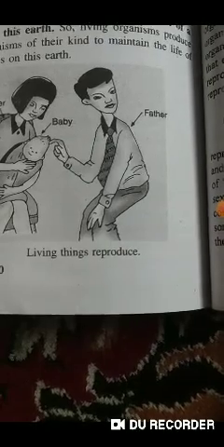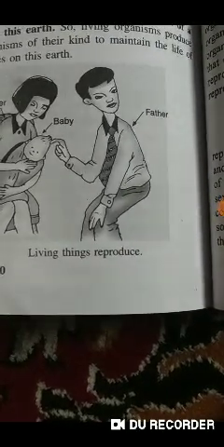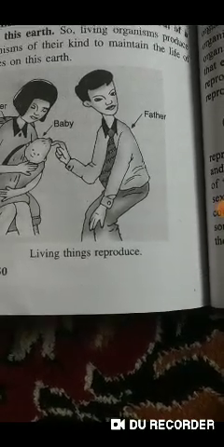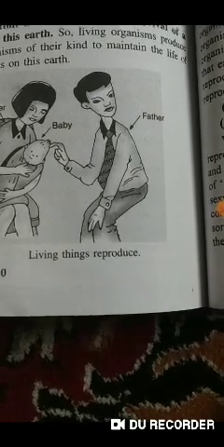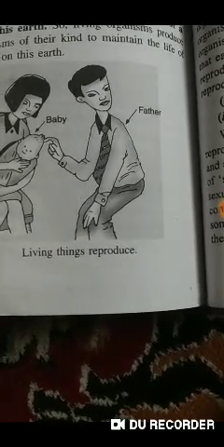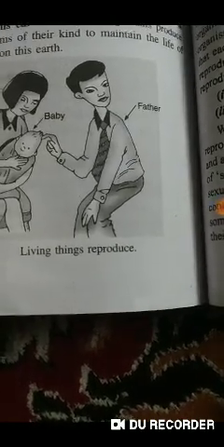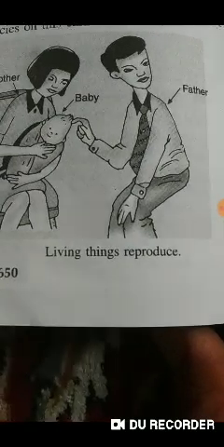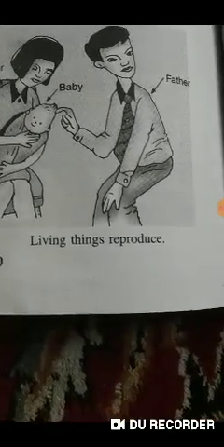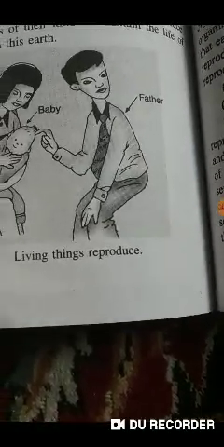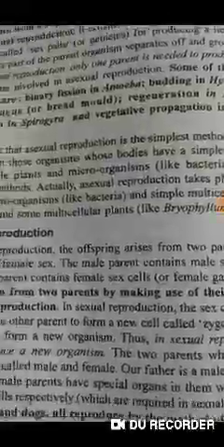In most simple words, we can say that reproduction is the creation of new living things. Actually, one of the most important characteristics of living organisms is their ability to produce more members of their species. Then there are two types of reproduction. One is the asexual reproduction and second one is the sexual reproduction.